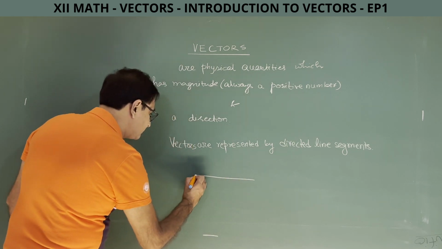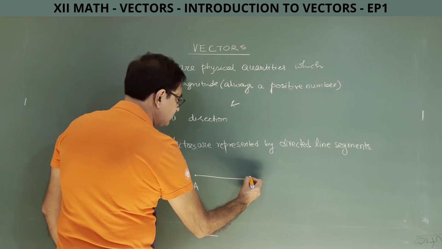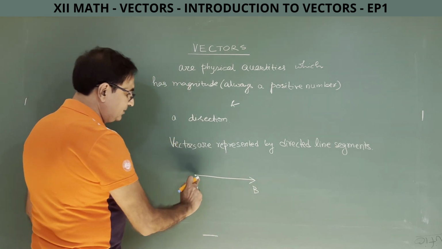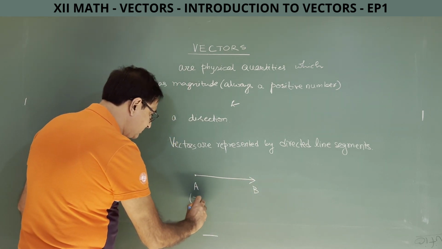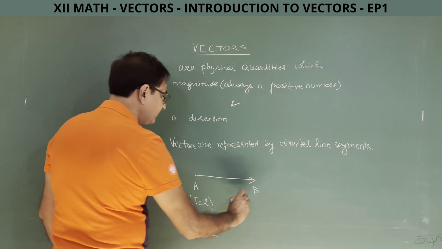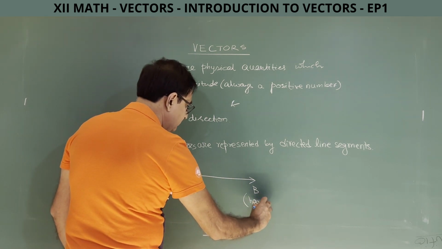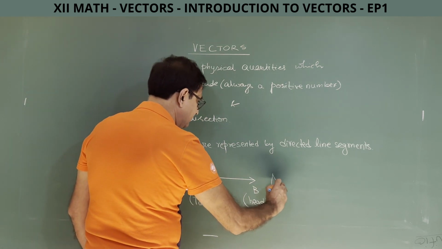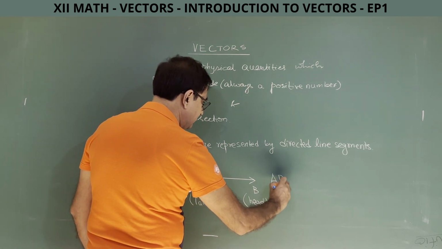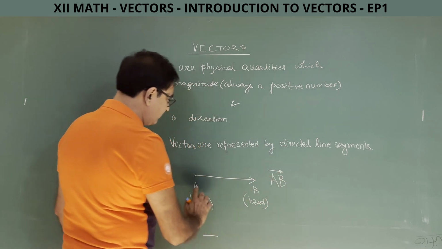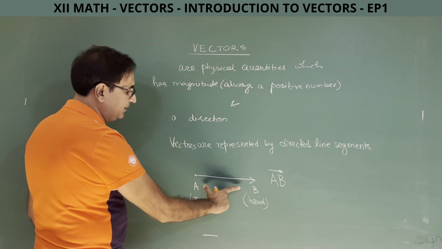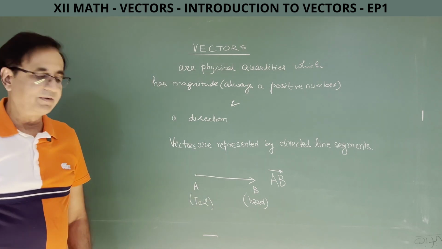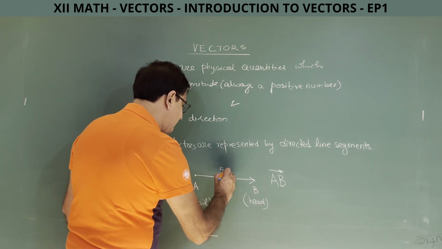Let me name it A, B and put a direction from A to B. So, this will be called the tail of the vector, this will be called the head of the vector, and we can represent this vector with two capital letters A, B. So, this vector starts from A, terminates at B, this is a straight line, and the length of this line will be the magnitude of the vector. Suppose the length of this line is 5 units.